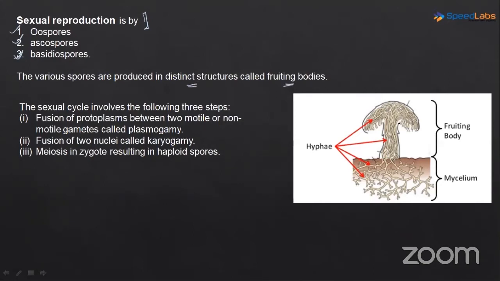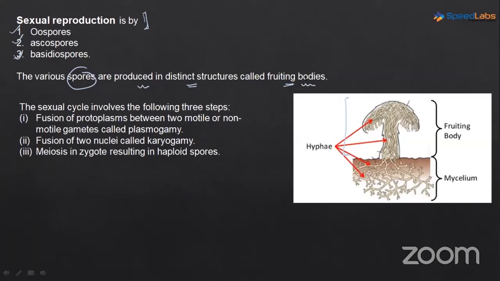So see here, focus on this diagram. See this. This complete part which is present above the soil is the fruiting body. This is the fruiting body. And inside this fruiting body, the hyphae are growing. So the various spores, the oospores, ascospores, basidiospores, they are produced in distinct structures called as fruiting bodies.